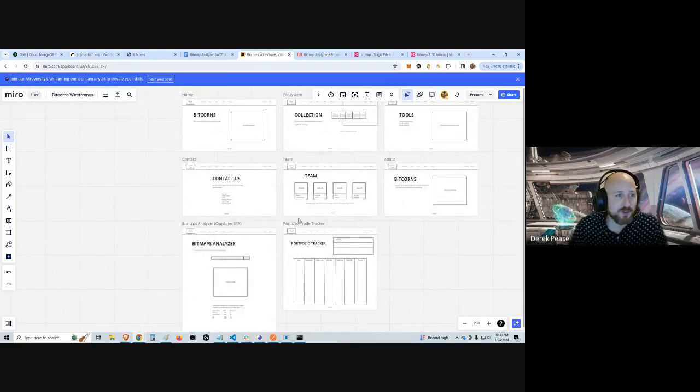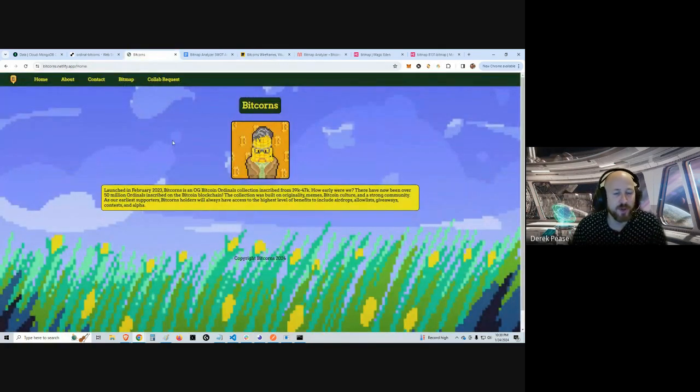And then let's go on and take a look at the page. So this is the SPA that I built. This is the home page. So as I mentioned, Bitcorns is my NFT project. This is a look at the actual NFT. So it's a play on Bitcoin and corn. So kind of combined the two and made these funny meme avatars.